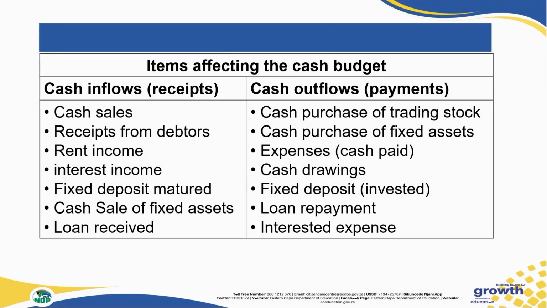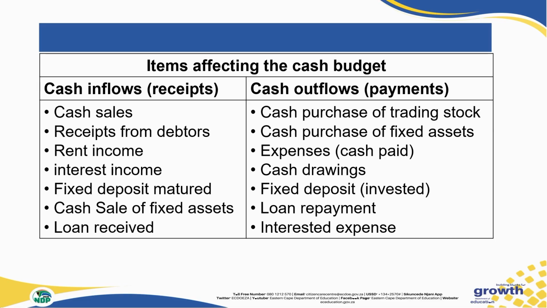Now the next items that will then decrease our inflows will be our outflows, our payments. Cash purchase of stock for the business will be an outflow of money. Cash purchase of fixed assets as well will be an outflow of money. Any type of expense that we have to pay cash as well will be an outflow of money. For example, when we buy stationery, pay for salaries, etc., it will be considered a payment, not an expense.